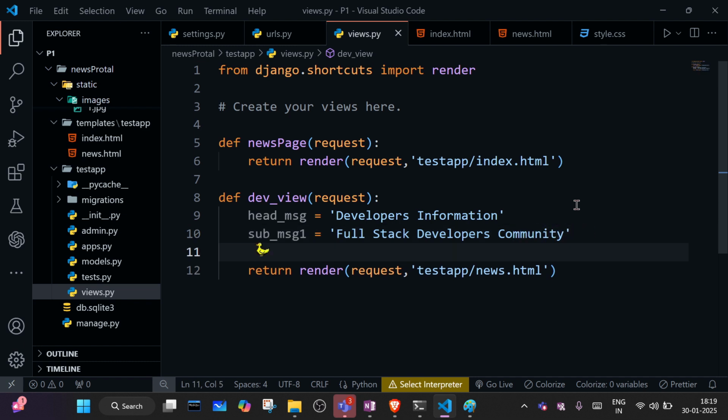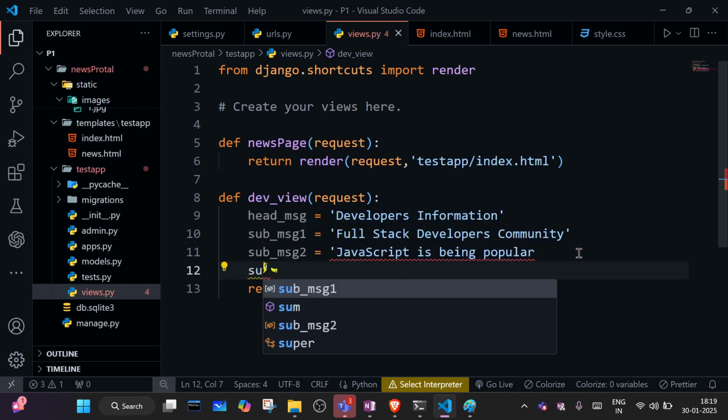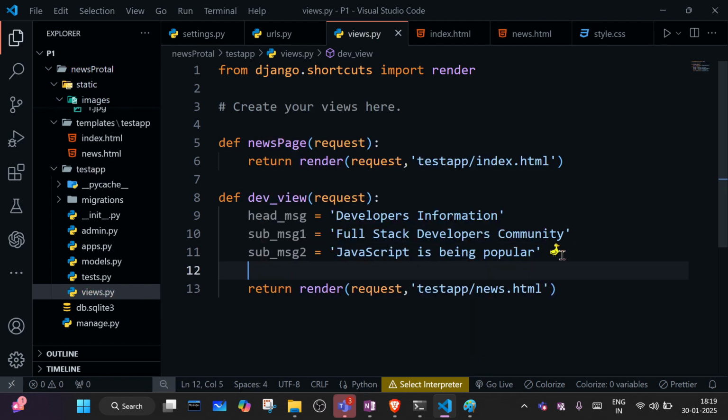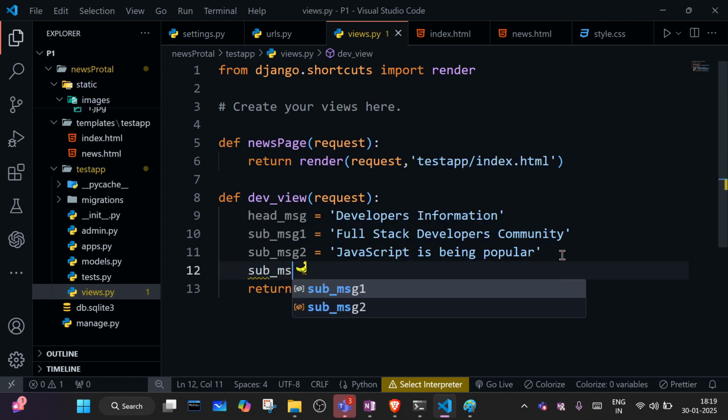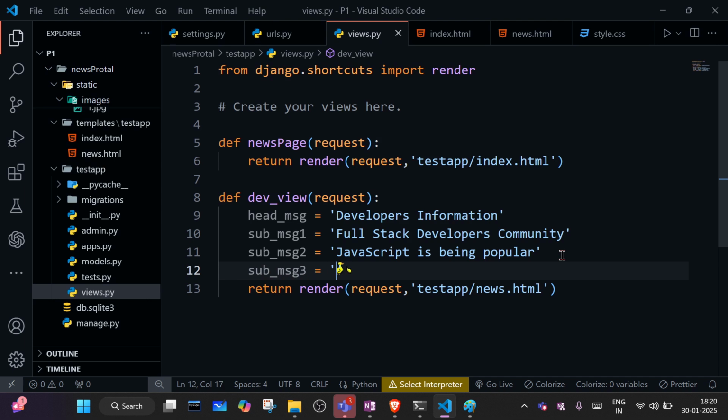Sub message two, we can write whatever you want, but for JavaScript news, JavaScript is being popular, like that I'm writing. And sub message 3, we are writing Python is number one programming language.